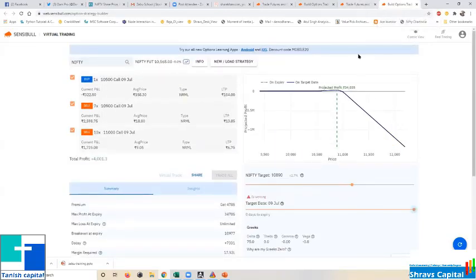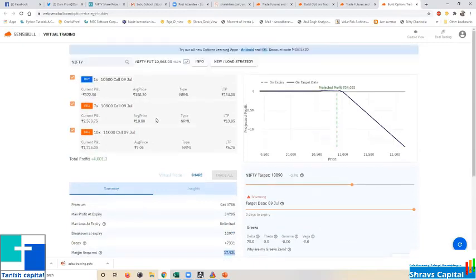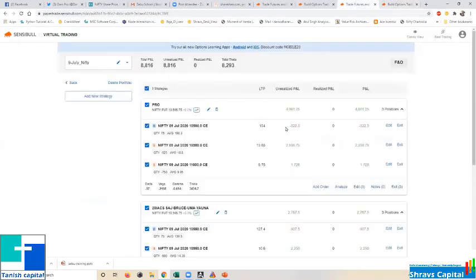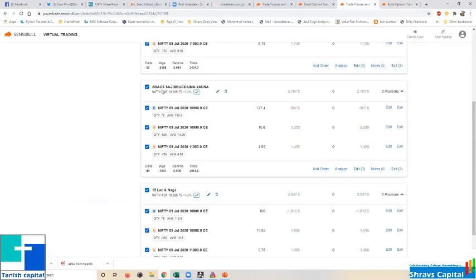Suddenly, if it goes to 11,000, then I may cut my position or adjust my position. This is 50 lakh capital, and I have used 17 lakh. Similarly, I will show another one. This is 15 lakh. These are all my client accounts I have taken. This again is a 20 lakh account, 20 lakhs.